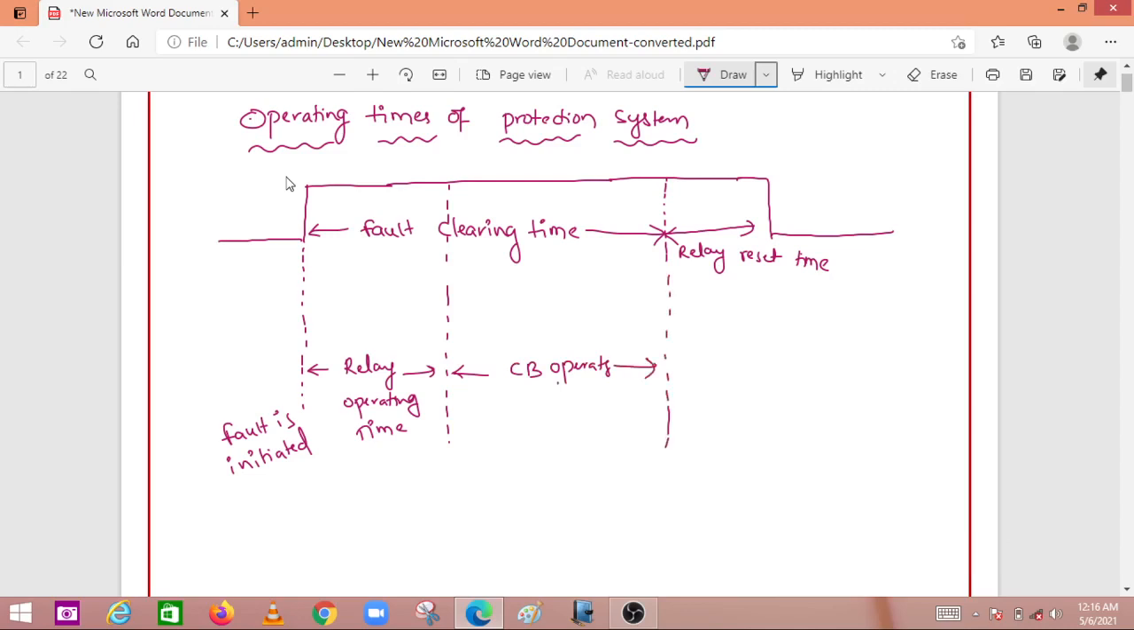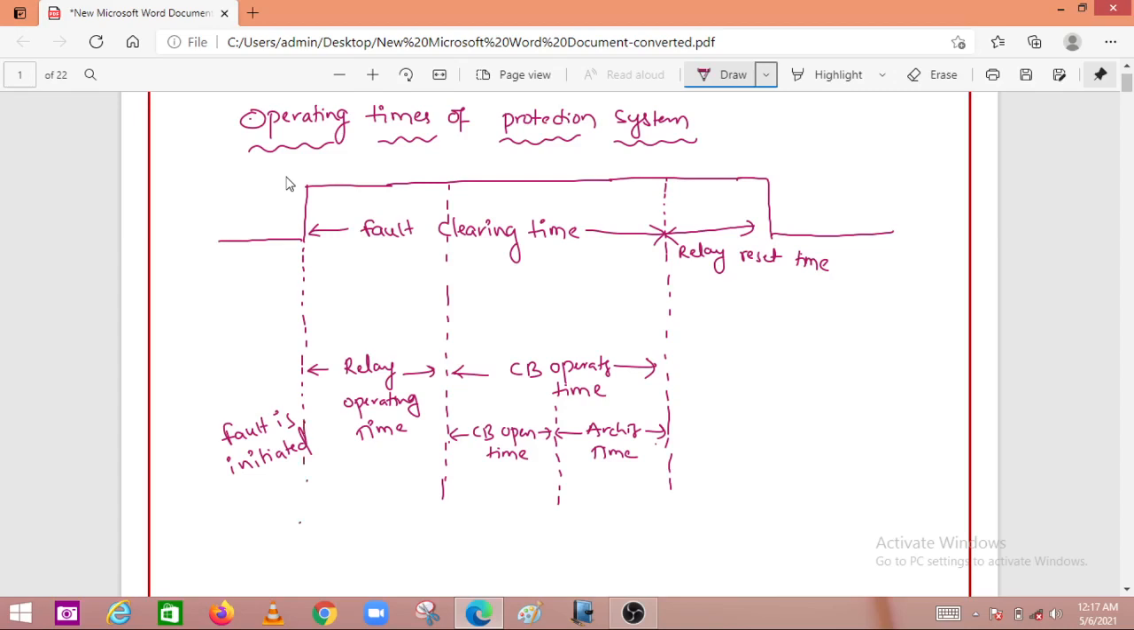In the circuit breaker operating time, there are two types of operation. I am dividing the circuit breaker operating time into two parts. One is circuit breaker open time, and another one, after opening, is arc quenching time. I am calling it arcing time. Okay, so this is the complete operating times of the protection system.